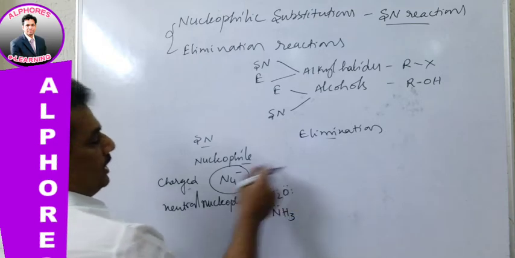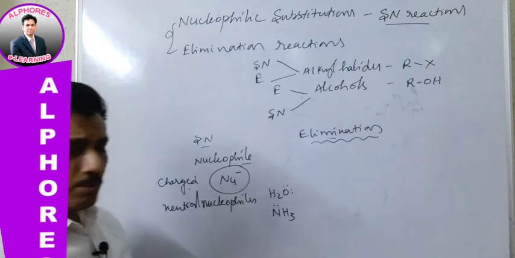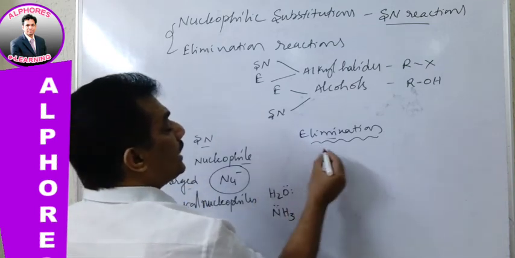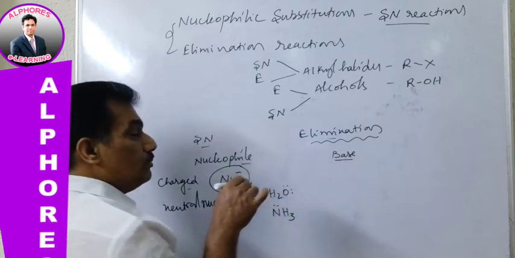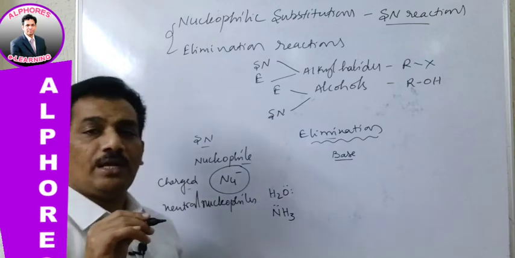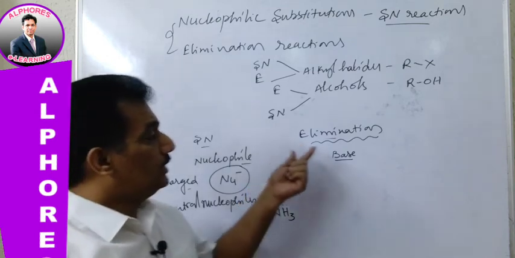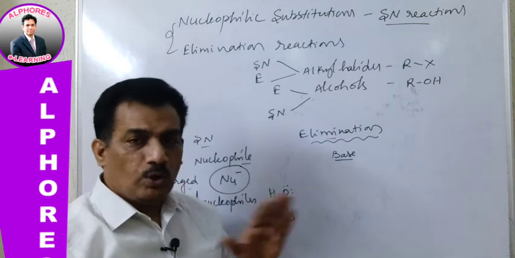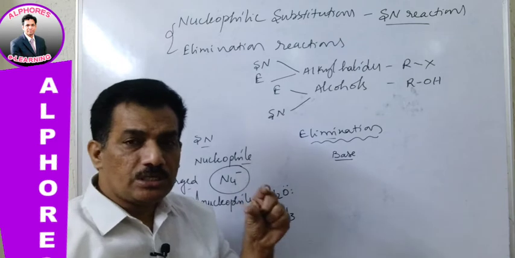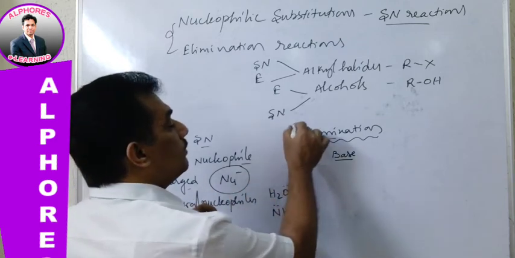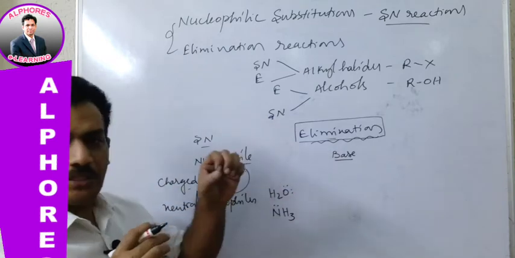Clear? And next, elimination. Do you know what reagent is required for elimination? Just remember, for elimination the required reagent is a base. Base, in general meaning as per inorganic or physical chemistry, is a species which provides OH minus. But here it is not like that. It is not the OH minus provider. A base is just the species that can create elimination. How can it create it? Let me explain with an example.